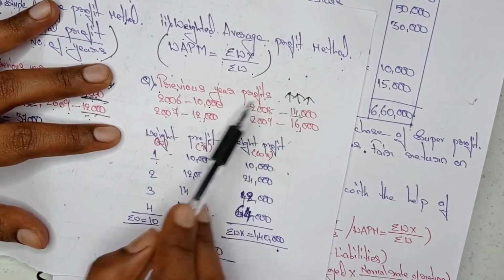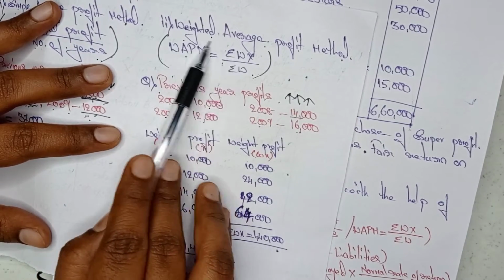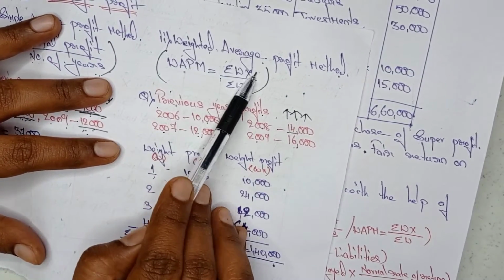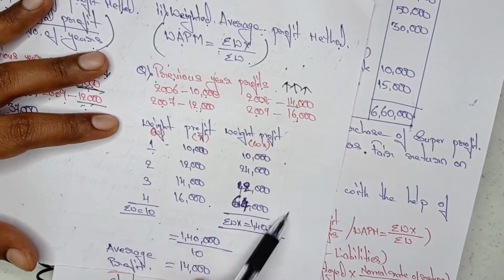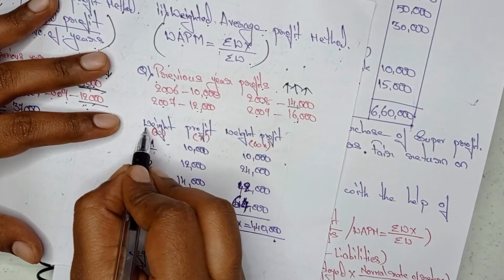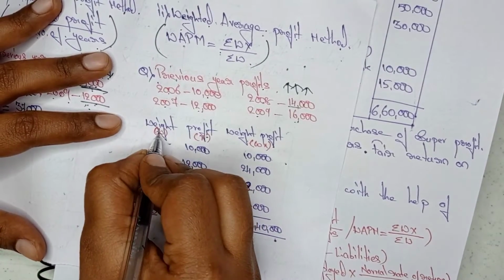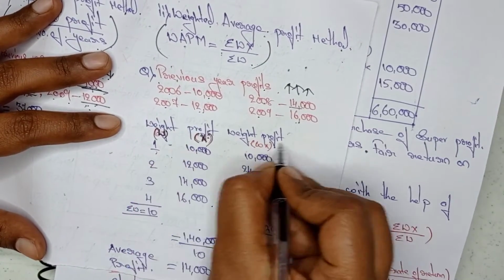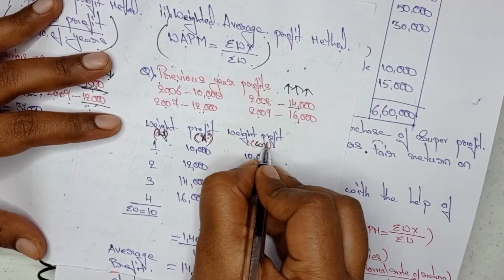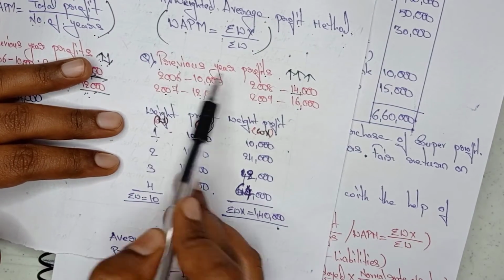Now coming to the weighted average profit method. What I said, if the profits are continuously increasing, then it is a weighted average profit method. For this method we need a table: weight, profit, weight profit. Weight is W, profit is X, and weight profit is WX. Weight is nothing but the number of years: 1, 2, 3, 4.